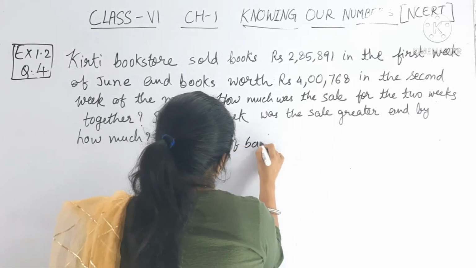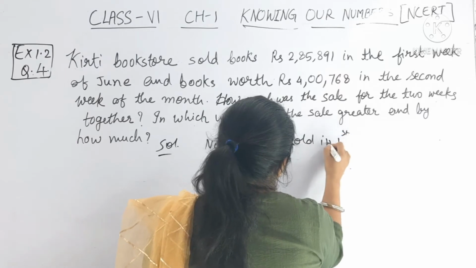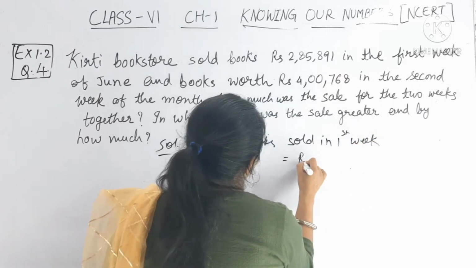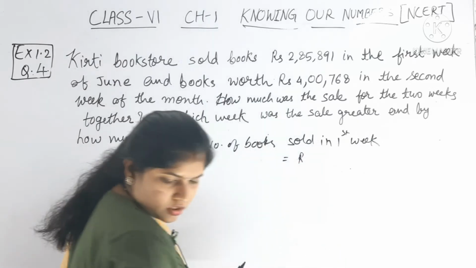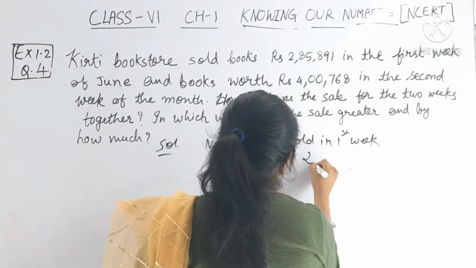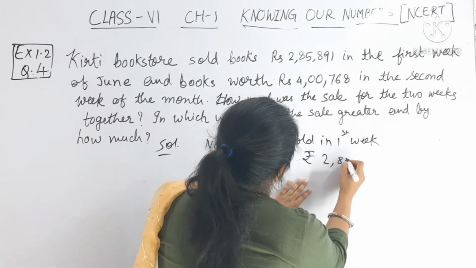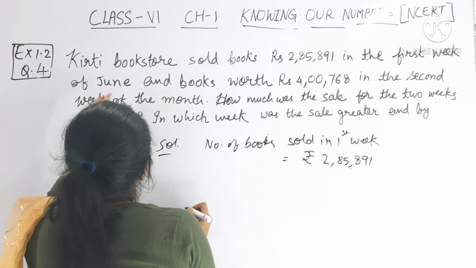Number of books sold in the first week is equal to rupees, like this we have to write rupees 2,85,891 in the first week of June.